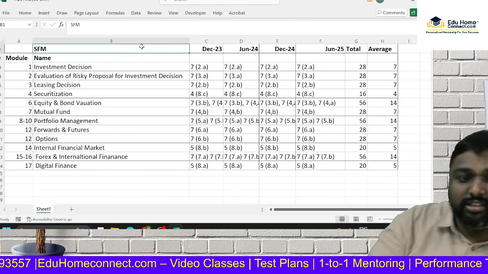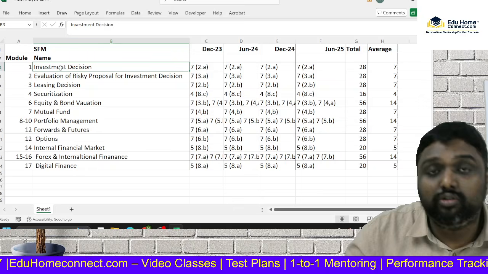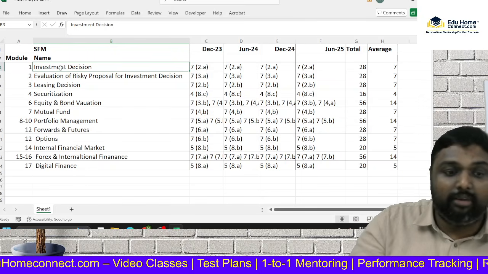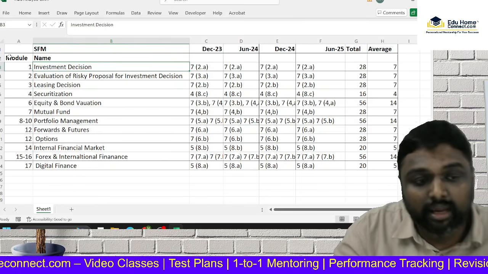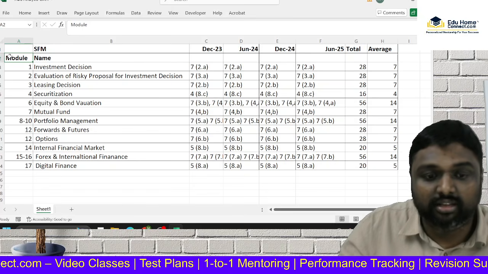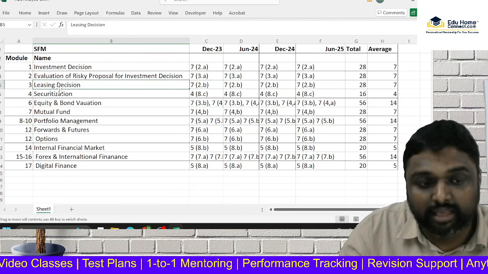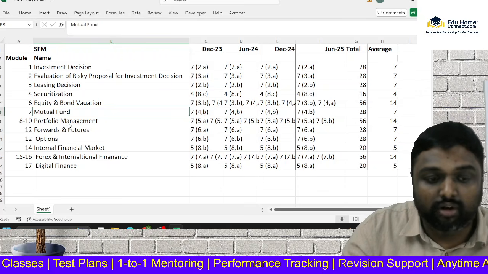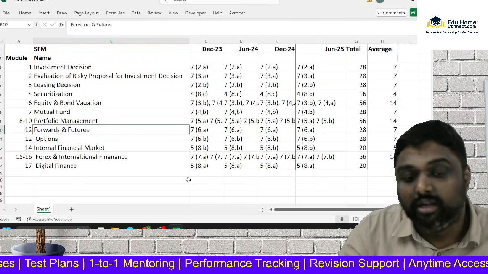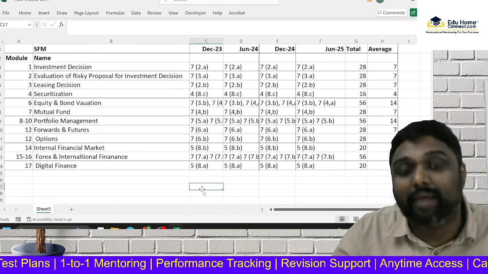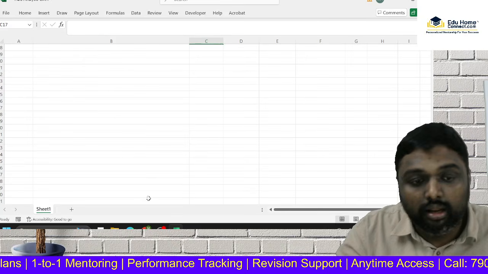See this analysis of marks. I have classified the chapters into investments, which is capital budgeting, as per your ICMA module also, mentioned for your reference. Then risk analysis in capital budgeting, leasing, securitization, bond, mutual fund, portfolio, forward, option. I am highlighting our main part.